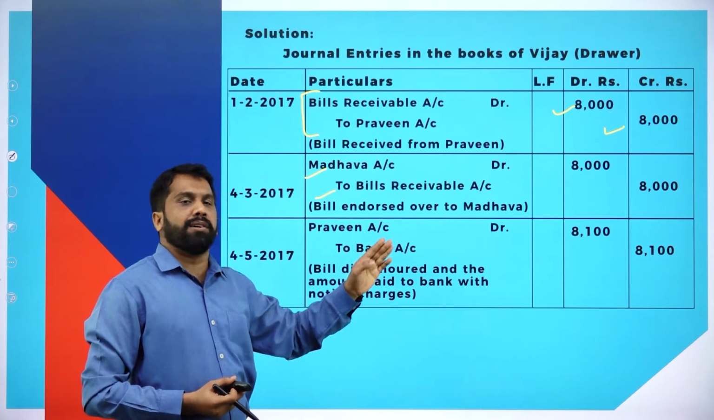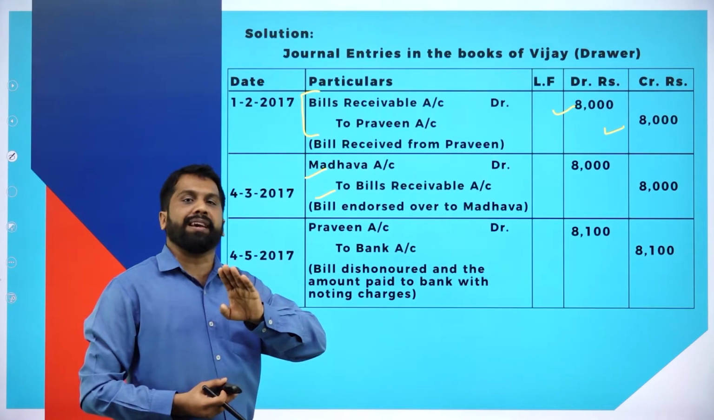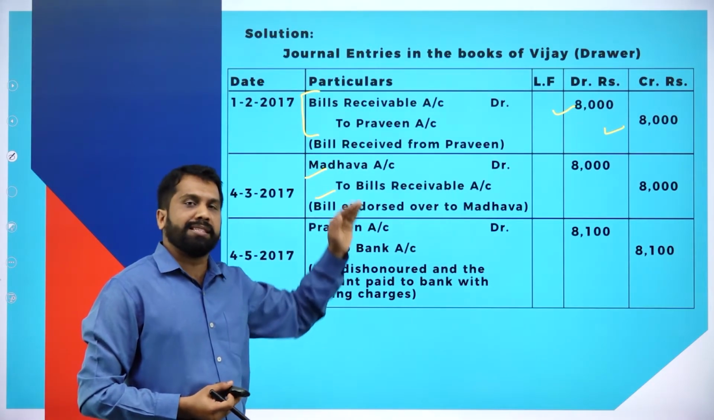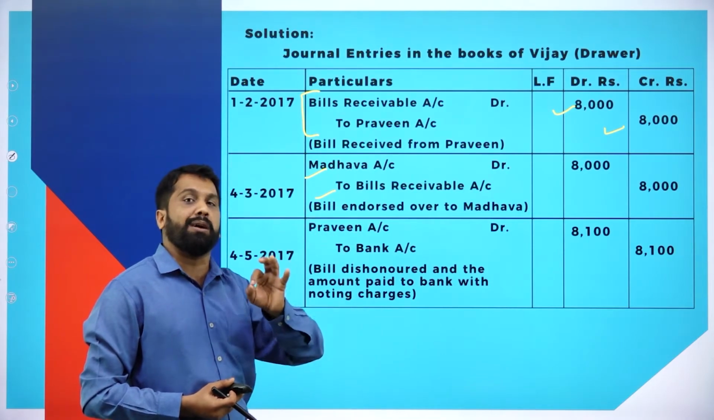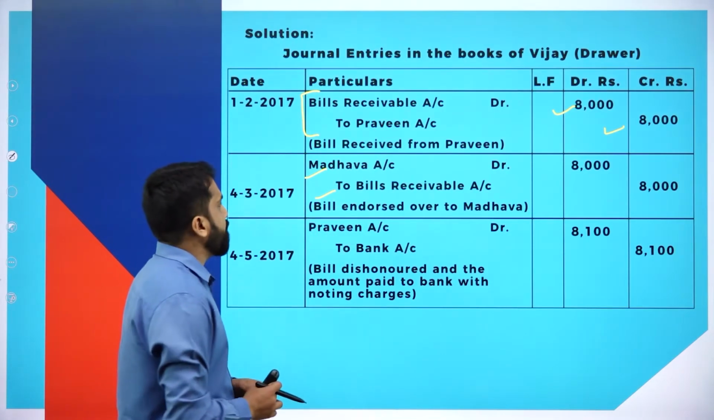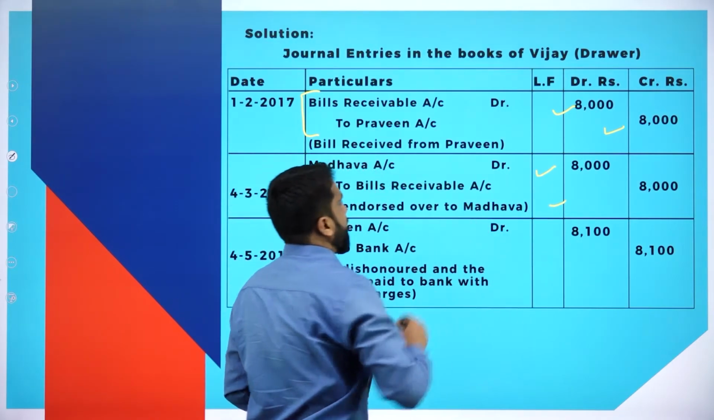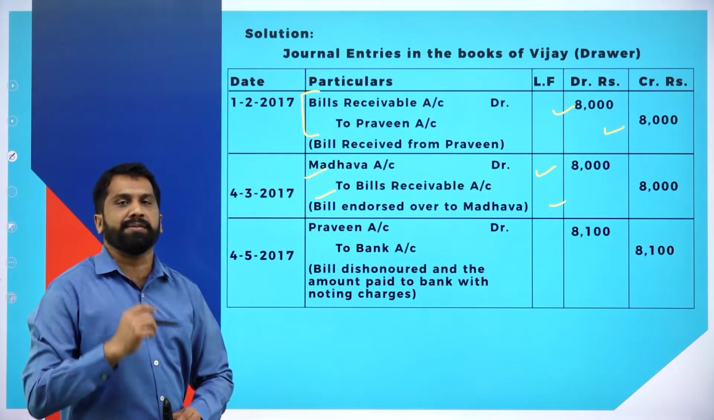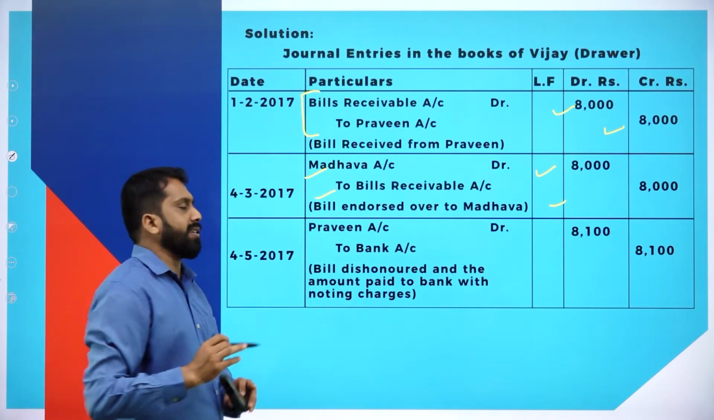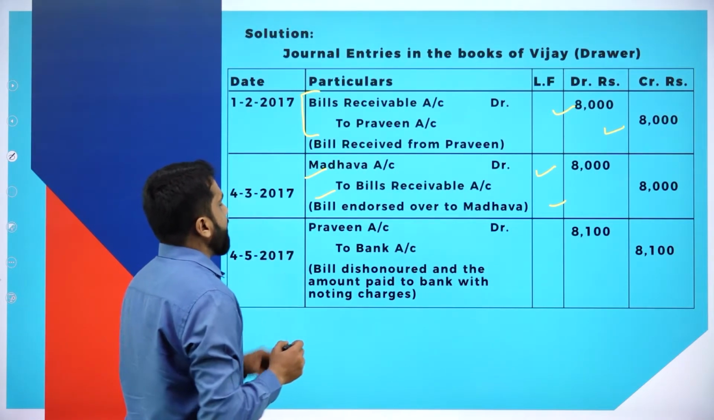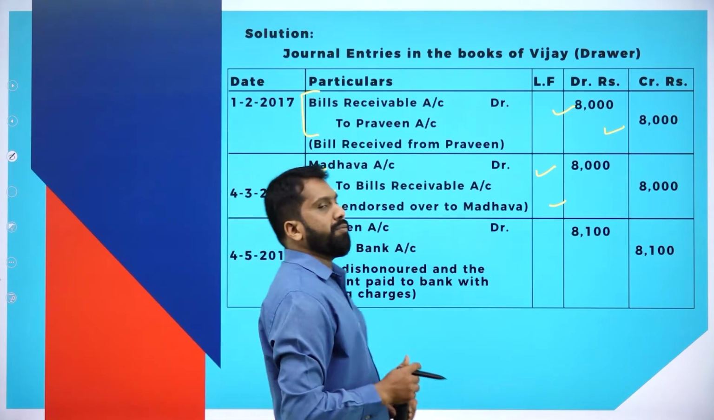By seeing the question, you can write the answer directly. Why? Because the journal entry is the same, everything is the same. The amount is changed. Now, Madhava account debit to bills receivable, it is 8,000 and 8,000. Once that is done, the next one is Praveen to bank.